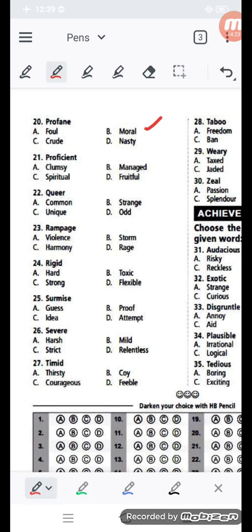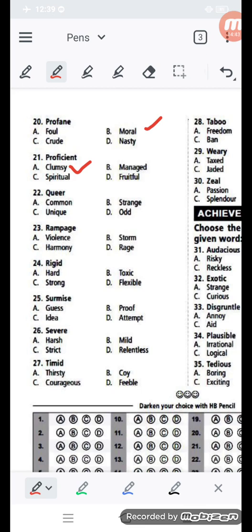And here proficient is given. Here proficient, its exact opposite meaning should be clumsy. And if 20 queer is given, queer's opposite meaning should be common, unique, strange or odd.